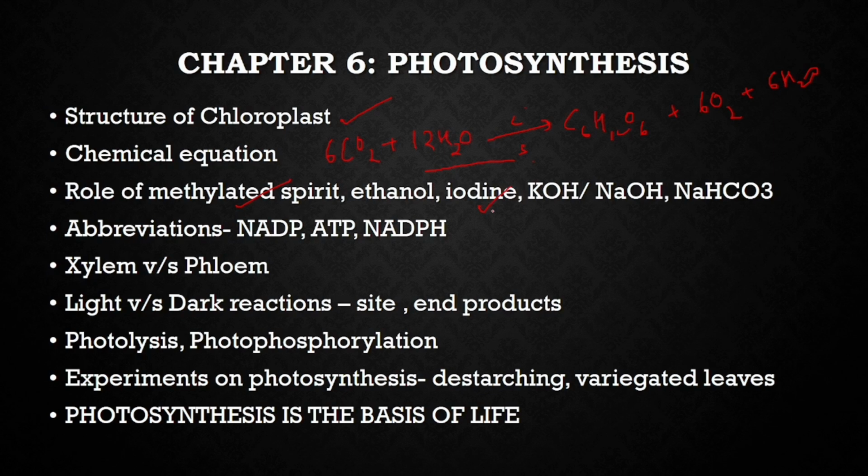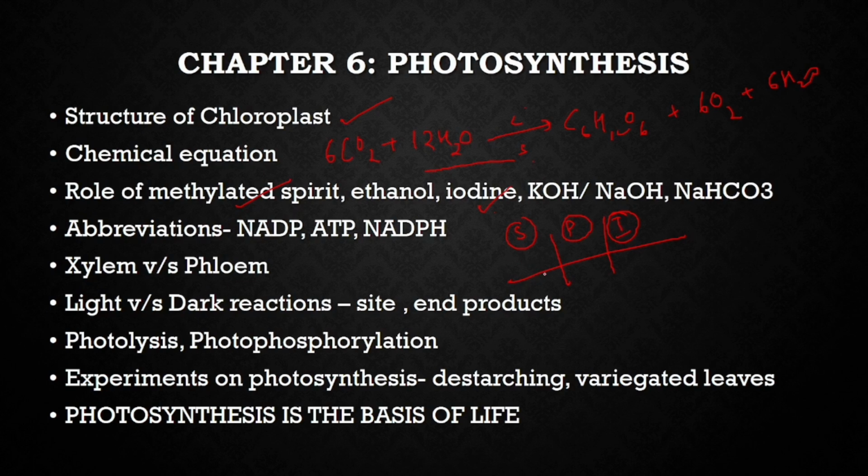Iodine, starch test. If a starch test question comes in your examination, you have to write 3 things. First, talk about starch, talk about photosynthesis, and talk about the iodine test. These 3 points have to be included. Now suppose a variegated leaf: for the portion which is green in color, starch is present because photosynthesis has taken place because of the presence of chlorophyll. So the iodine will turn the leaf blue black. This is your complete answer.